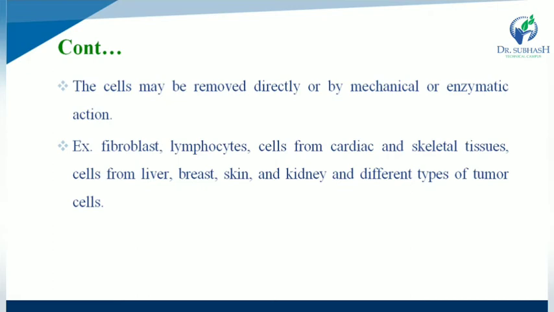Examples: fibroblasts, lymphocytes, cells from cardiac and skeletal tissue, cells from liver, breast, skin and kidney, and different types of tumor cells. All are removed directly, mechanically or by enzymatic action, and used for in vitro testing.